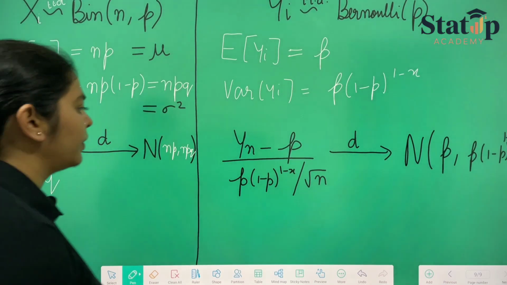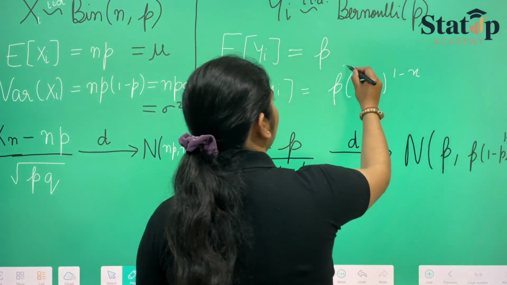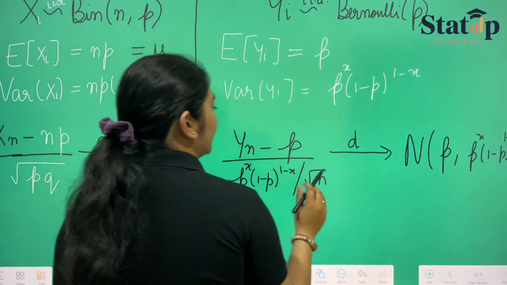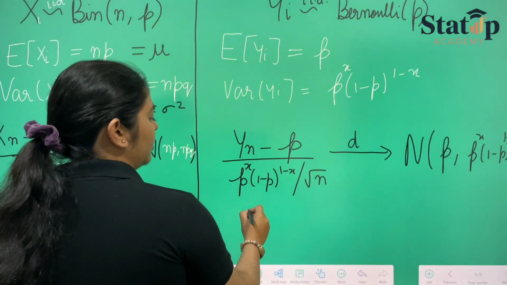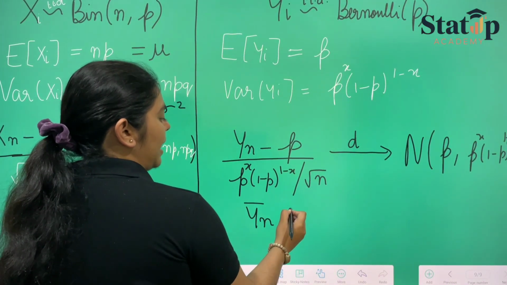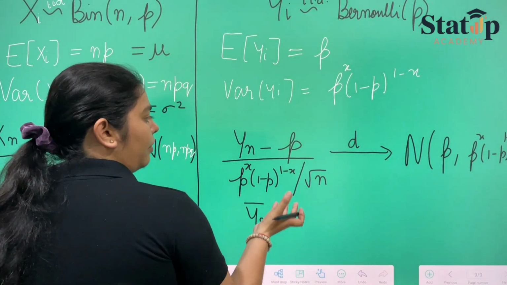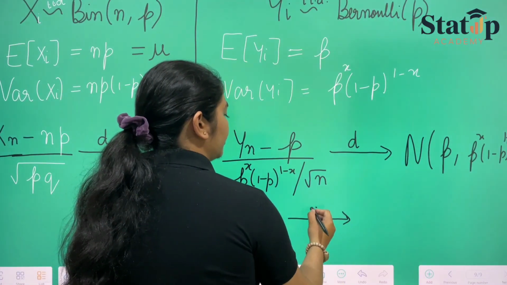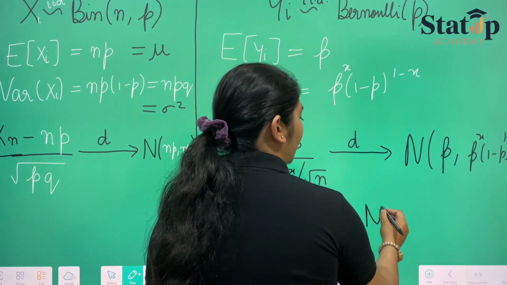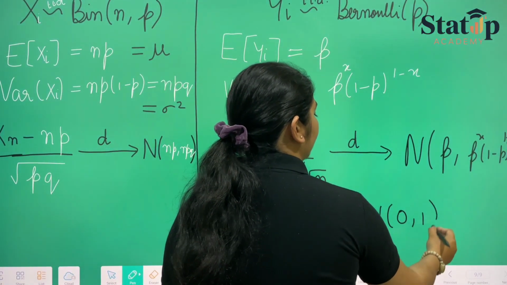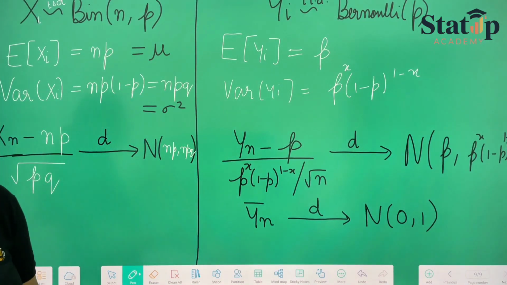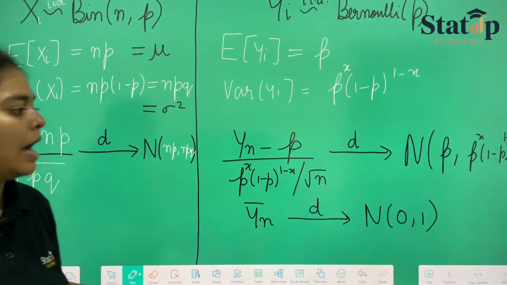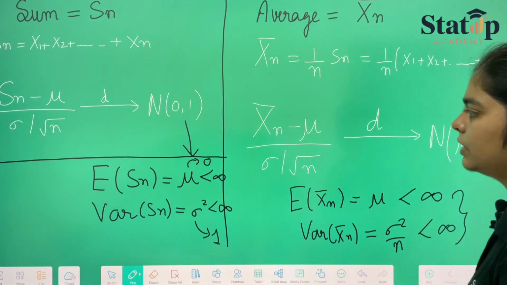And now if we denote y bar n, which is the average or the mean of these random variables, then it will follow normal distribution with 0 and 1. Average will always converge to normal distribution having mean 0 and variance 1, as we did in the previous slide.